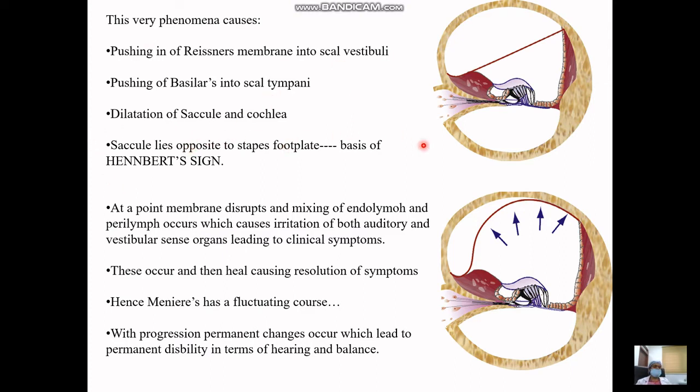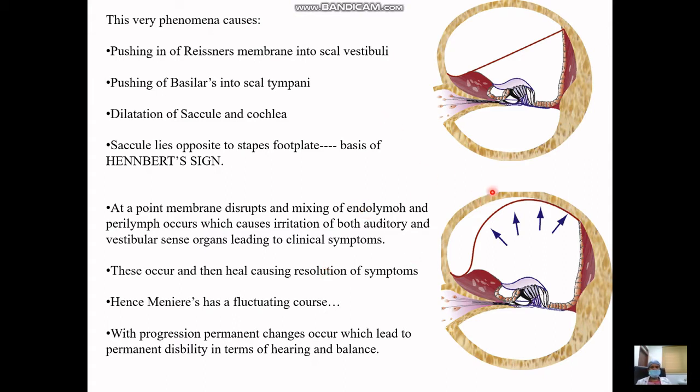One point which is important from the clinical point of view, and which postgraduates would understand, is the Hennebert sign. In the Hennebert sign, there is a positive fistula sign. When you give an alternate pressure on the tragus or via a pneumatic otoscope, the patient starts having a feeling of vertigo. Although the middle ear and the mastoid are clear of disease, he still has this fistula sign positive, unlike in the presence of a lateral semicircular canal fistula. This is a positive sign though no fistula is present. So a false positive fistula sign is known as the Hennebert sign. Again, very important from the viva point of view.